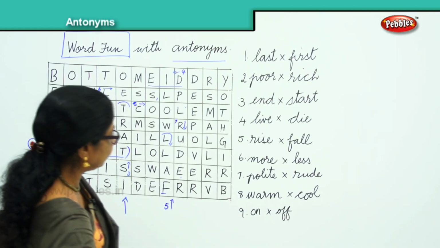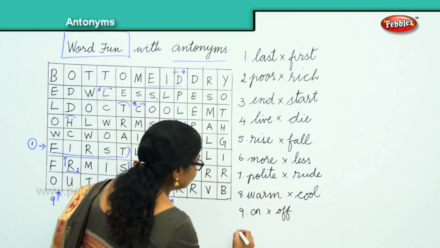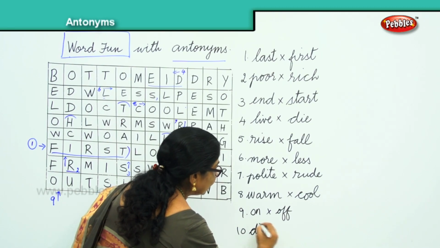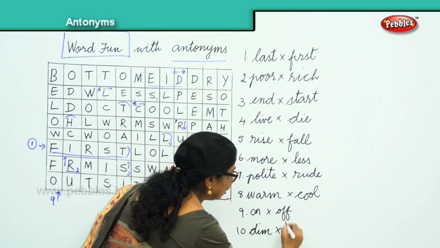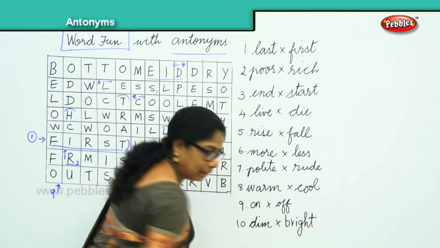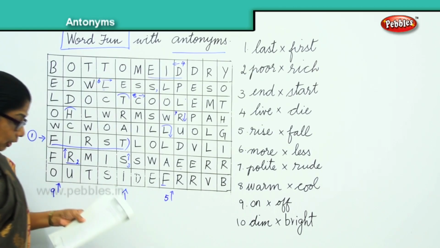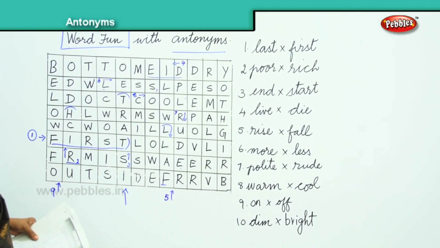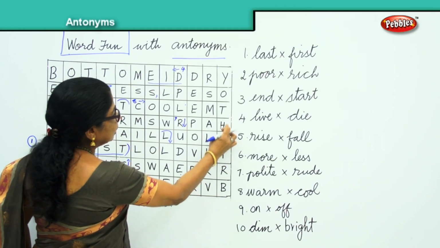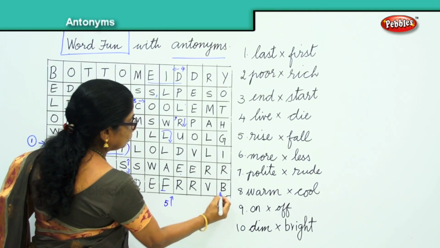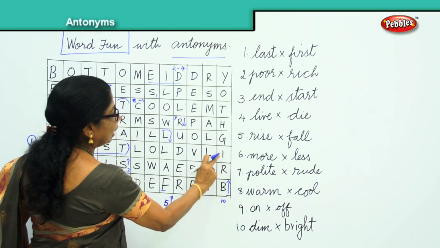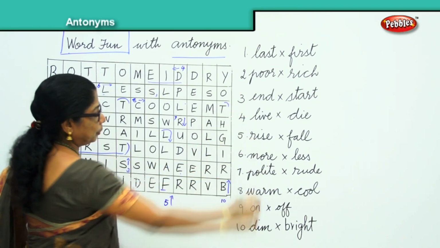O-double-F, off. 10th word, dim. Dim light and bright light. Yes. Dim and bright. Let's look for the word bright, the 10th word. Okay, we have it here. B-R-I-G-H-T. The 10th word is up. It goes like this. B-R-I-G-H-T, right up to here, okay.